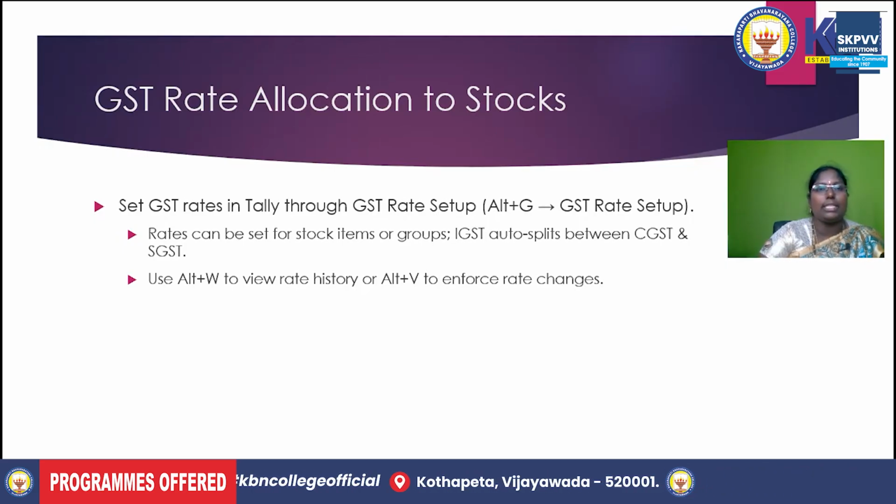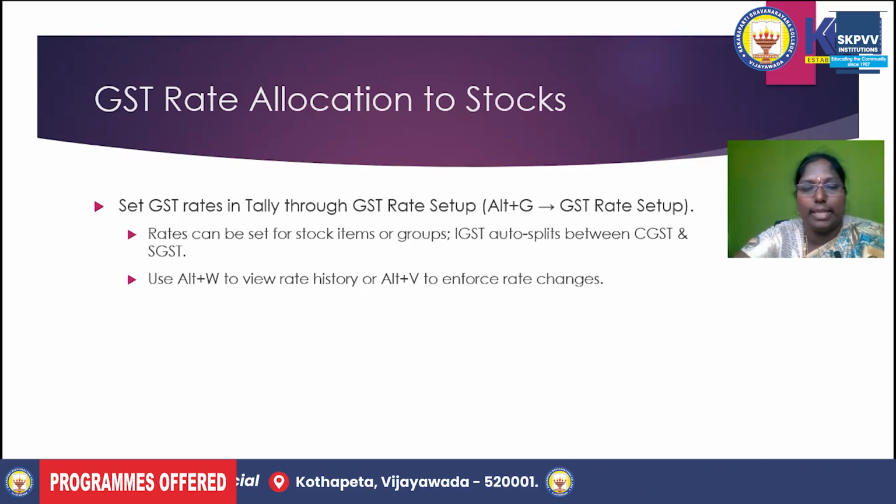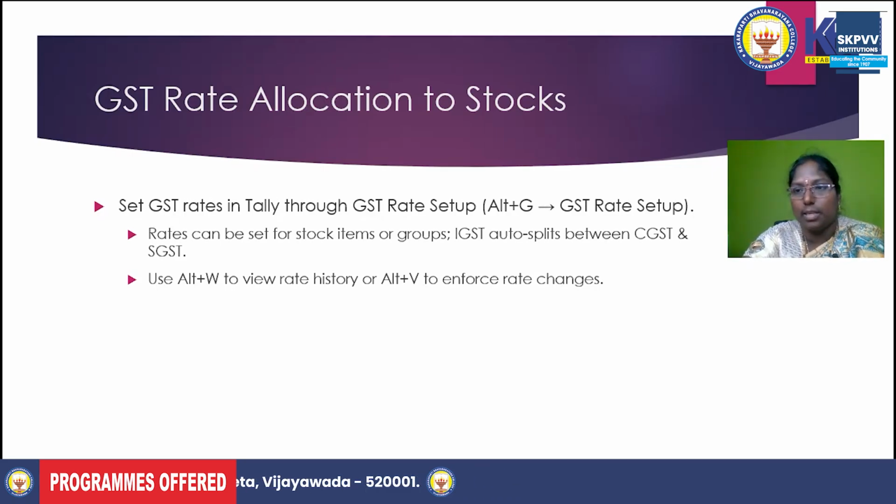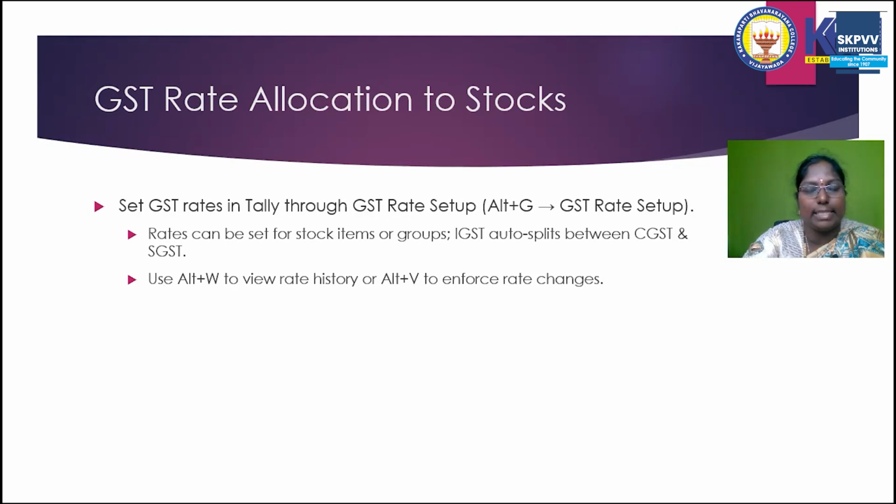Then coming to GST rate allocation. Now there are new slabs of 0%, 5% and 18% available. So you want to create the SGST, CGST and IGST components in separate accounts, like normal ledger creation. In the ledger, the name is SGST. Under, you need to select duties and taxes for GST. Under is very important: duties and taxes.